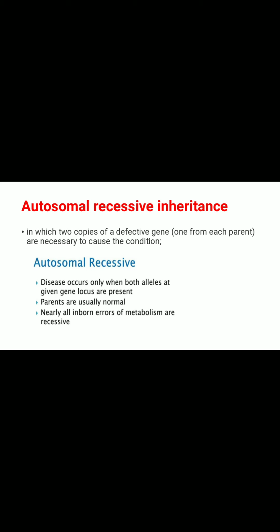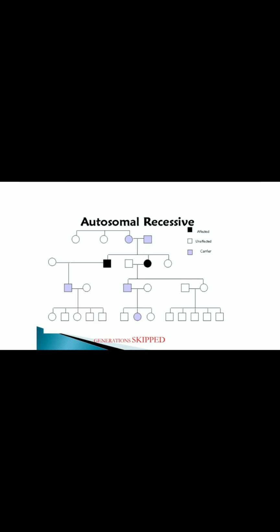Nearly all inborn errors of metabolism are recessive in nature. So this is the pedigree chart which shows the autosomal recessive passage. Generations can be skipped.